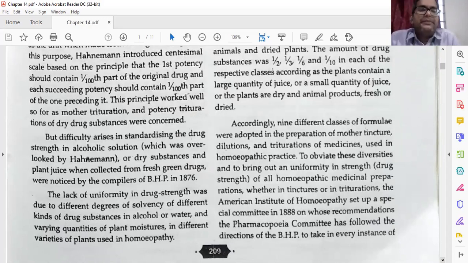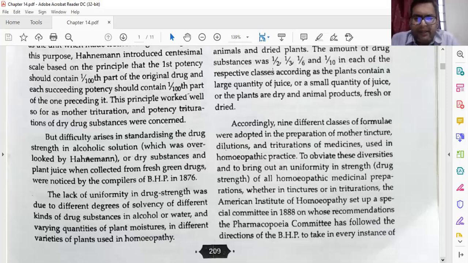It was a big problem with the drug power of different drugs, and the American Institute of Homeopathy brought uniformity in the drug power, or you can say the drug strength of the drugs.